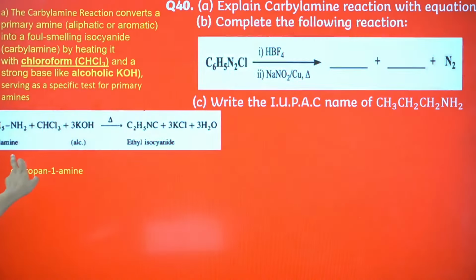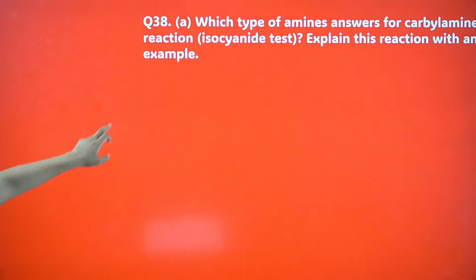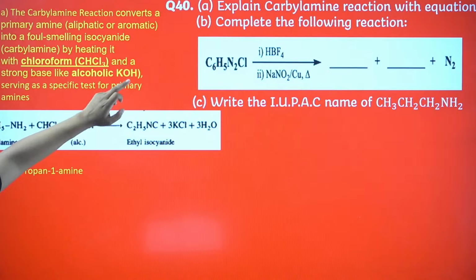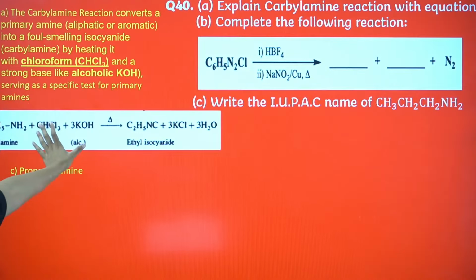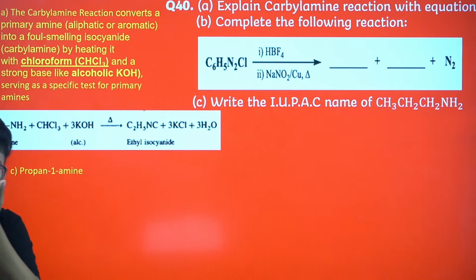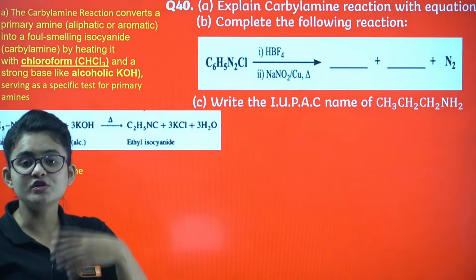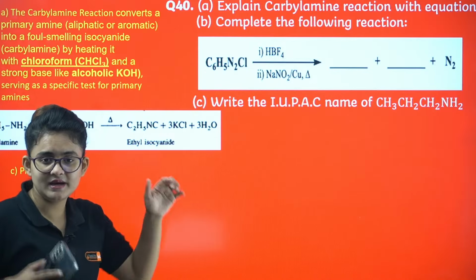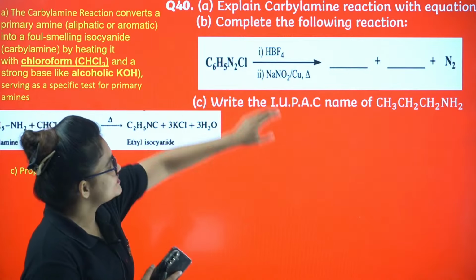I'm just directly showing you this. So basically this is the primary amine. In the next question, the carbylamine reaction explanation is again there, so that's what I put here. You can see a primary amine in presence of chloroform and KOH will give you the isocyanide, which has a foul smell. If a foul smell is coming, you can tell that yes, my compound contains a primary amine. Okay, this one you tell me.